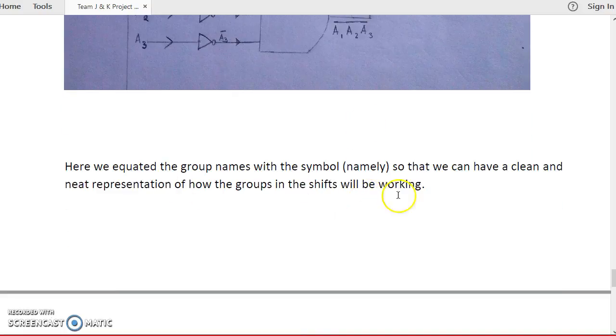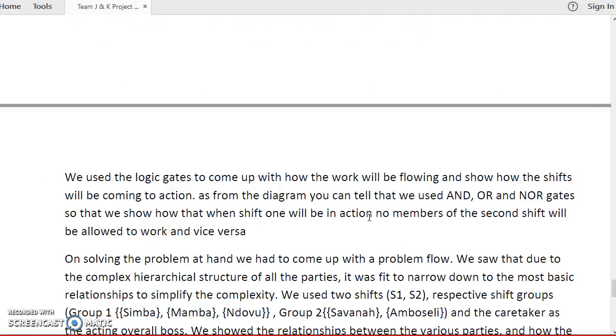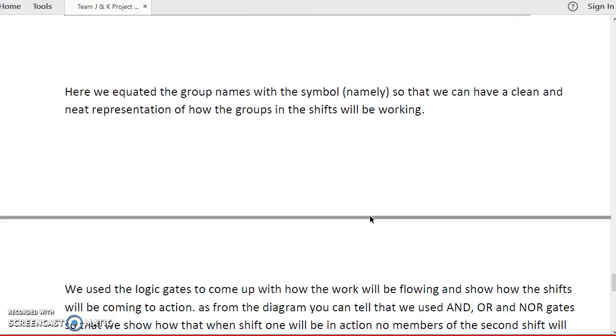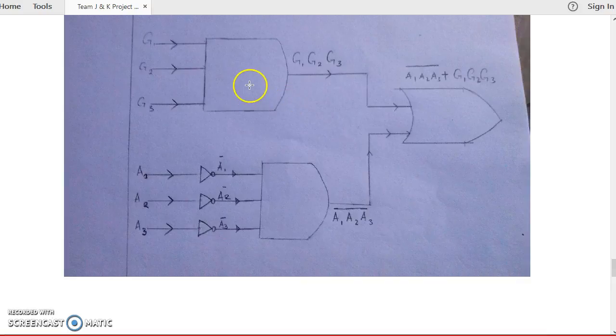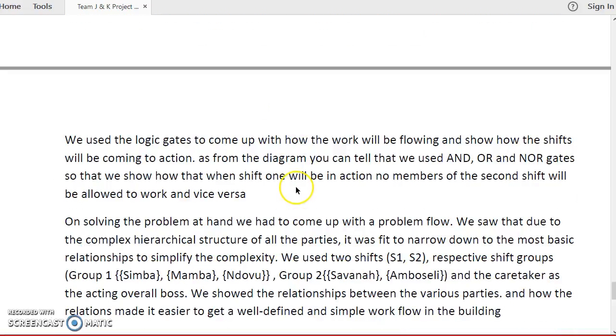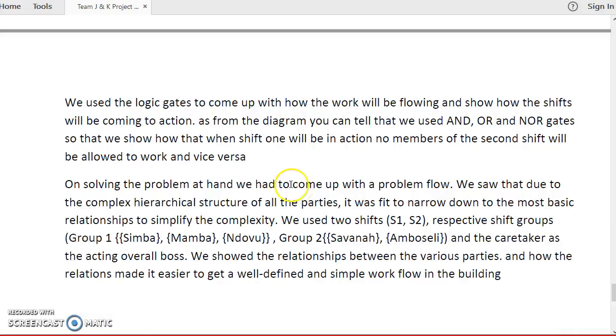As we had explained here, I have explained the names, and we have used the AND. This is an AND gate, and this is an OR gate, and this is still an AND, and this is an OR gate. We have also used an OR so that we can achieve the relation between something that is on and the other one that is off.